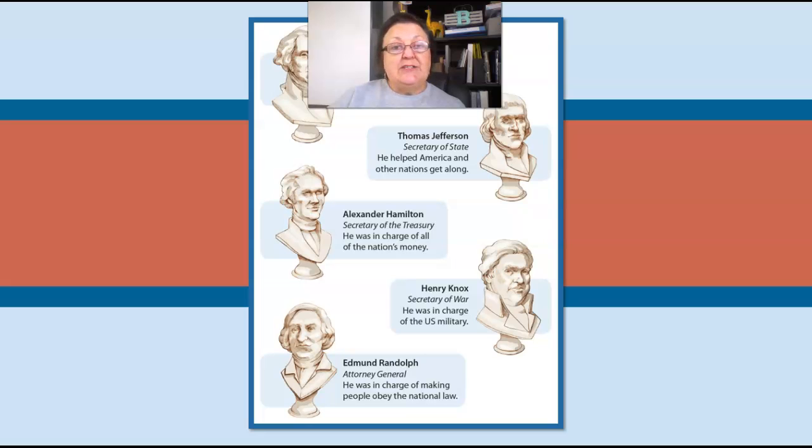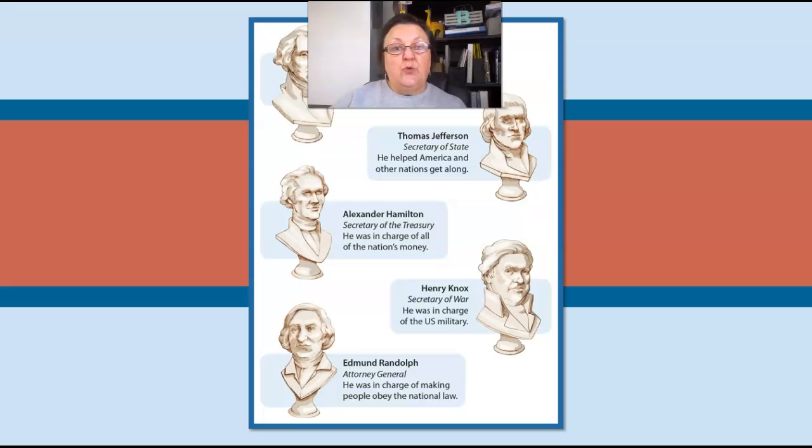Any military decisions he made. And then we go down to Edmund Randolph, who was the Attorney General. Now, the Attorney General was the one who made sure that all of the people obeyed the national laws. So he would meet with governors and mayors, and he was the one that took care of all of that. And so these four men were the men who formed George Washington's cabinet.